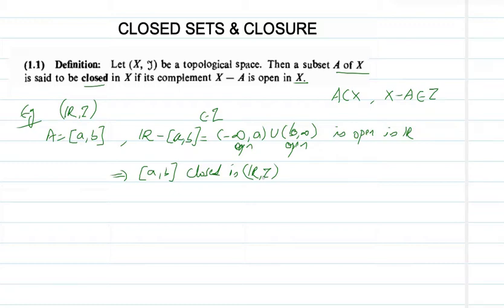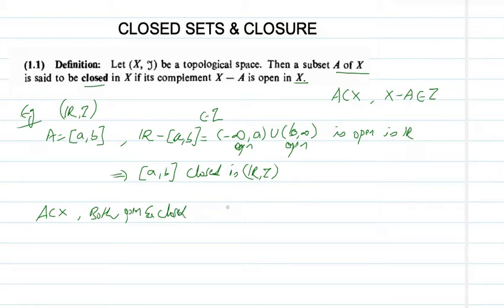Now, the openness and closedness in a topological space are neither mutually exclusive nor exhaustive. That means there are subsets in a topological space which are both open as well as closed.